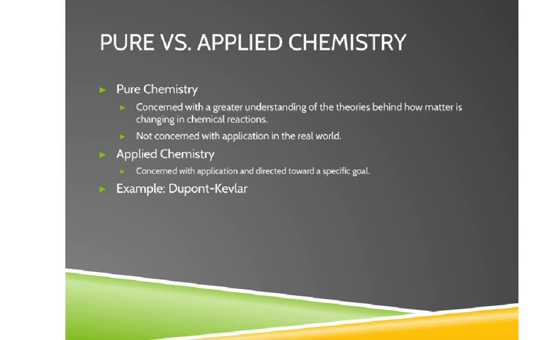There are many times in chemistry where you'll see that pure and applied chemistry will intermix with one another. So for example, there was a chemist at DuPont, I think that's how you say it, in the 1960s. And they were studying different types of fibers. And so this chemist, I think her name is Stephanie Kwolek, discovered this type of fiber that was really nice in helping with the strength of tires.